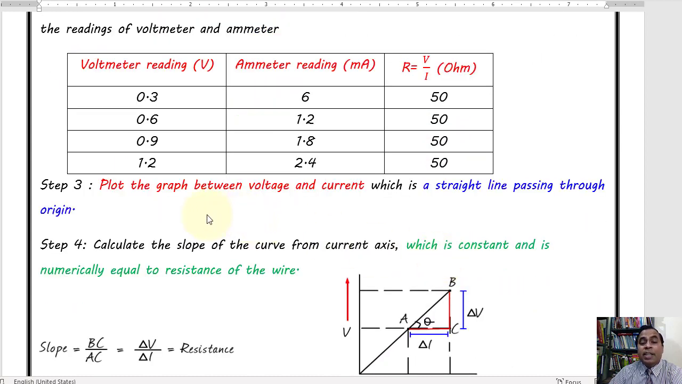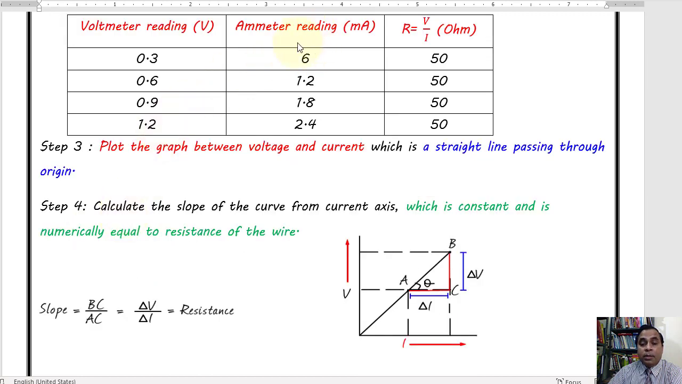Now the next thing, what are we looking for? Plot the graph between the voltage and current, which is a straight line passing through the origin. It is a pertinent point, listen, it is a very important thing. These readings of current and voltage have been obtained. Now we plot the graph of the voltmeter reading against the ammeter reading, and the obtained curve is a straight line that is passing through the origin. Now next part, after plotting the graph, calculate the slope of the curve from the current axis.